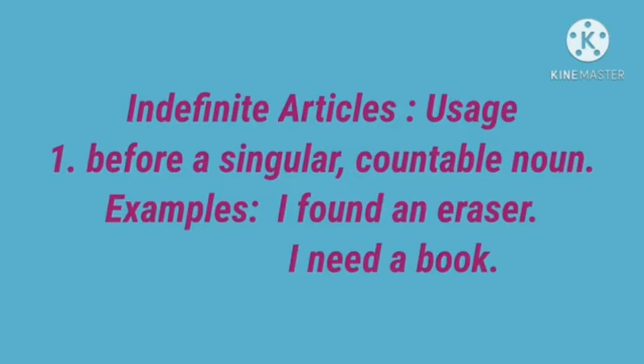Eraser, singular countable noun, starts with the vowel sound, so we use the article an. Next, I need a book. Book, singular countable noun, starts with a consonant sound, so we use the article a.